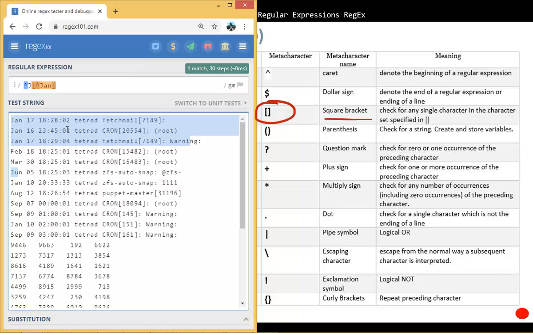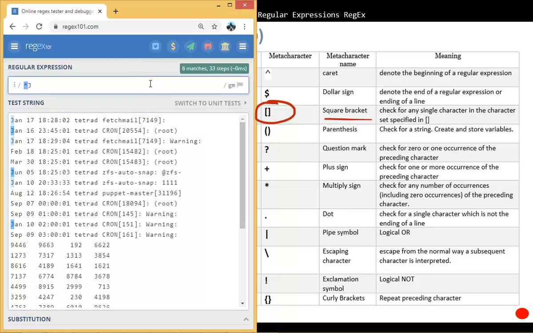Now we're going to use the dot again. Now I want to show you that, for example, we want to match any log file that was created in January at 6 o'clock, right? So last January or this January, whatever you want, you can even put the year there. That was created in January, but at 6 o'clock, right? So we're going to be using dot again, right? So let me just go here and change it.